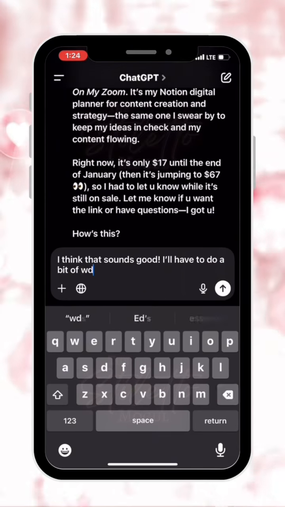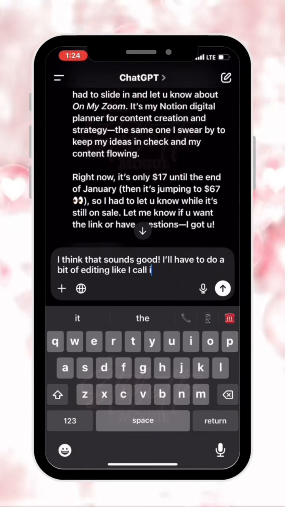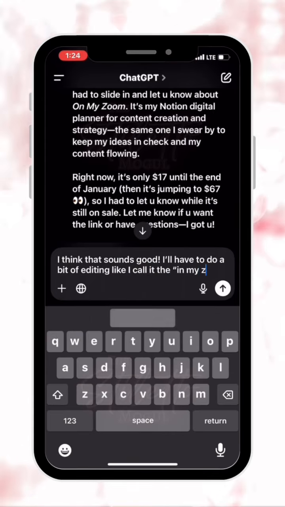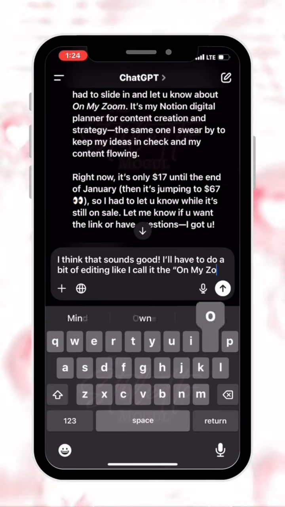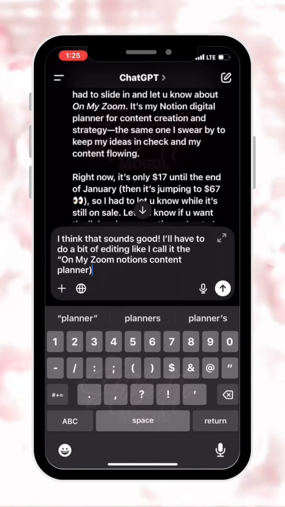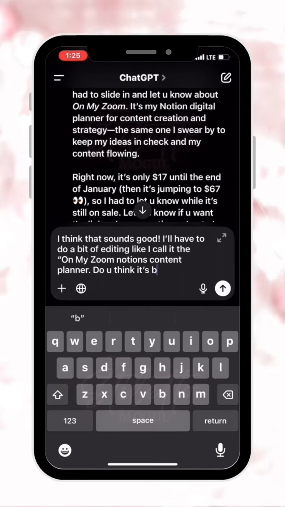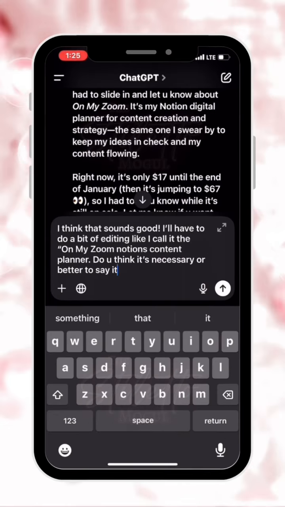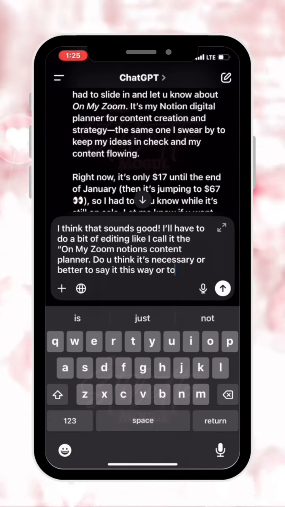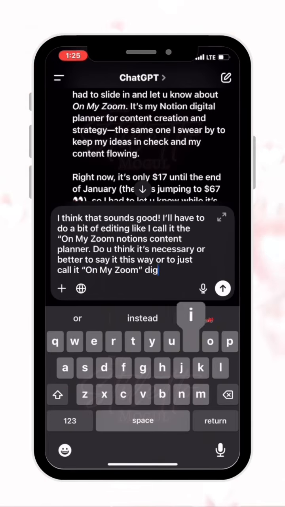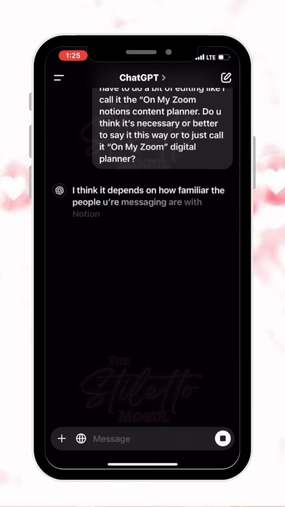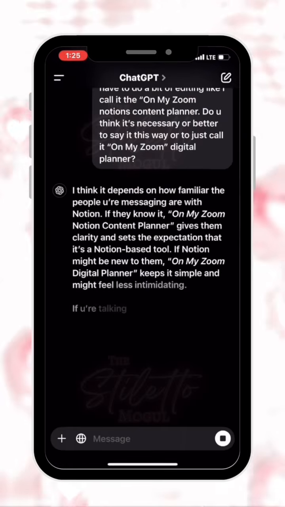The third version sounded much better, but then I realized there was some other information that I needed it to add. So we went back in with some more questions so that it could really tailor my message. I wasn't really sure how to write the title of my Notions planner because I wanted people to know that it was a Notions planner and not just a digital planner. So I proceeded to ask it if it thought it was better with A or with B. If you're reading the screen, you can see what I'm talking about.